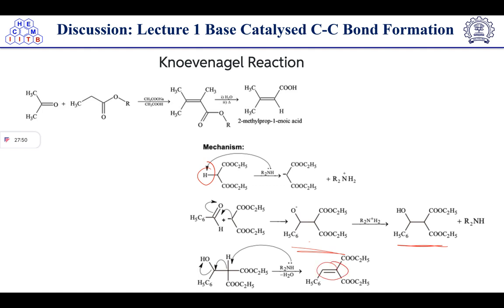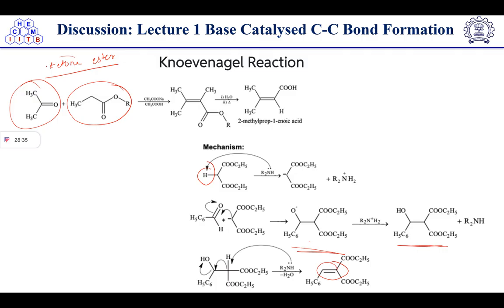This is called the Knoevenagel reaction, where we have one moiety a ketone and another one an ester.